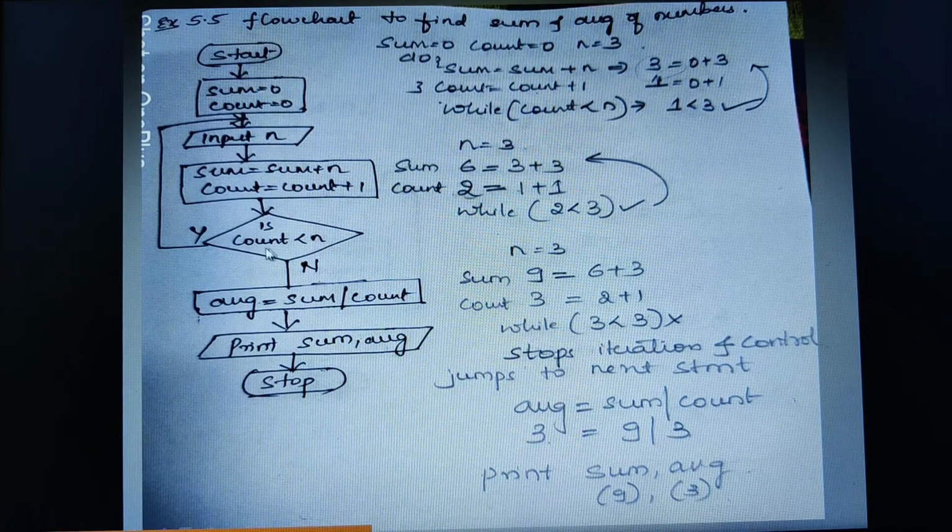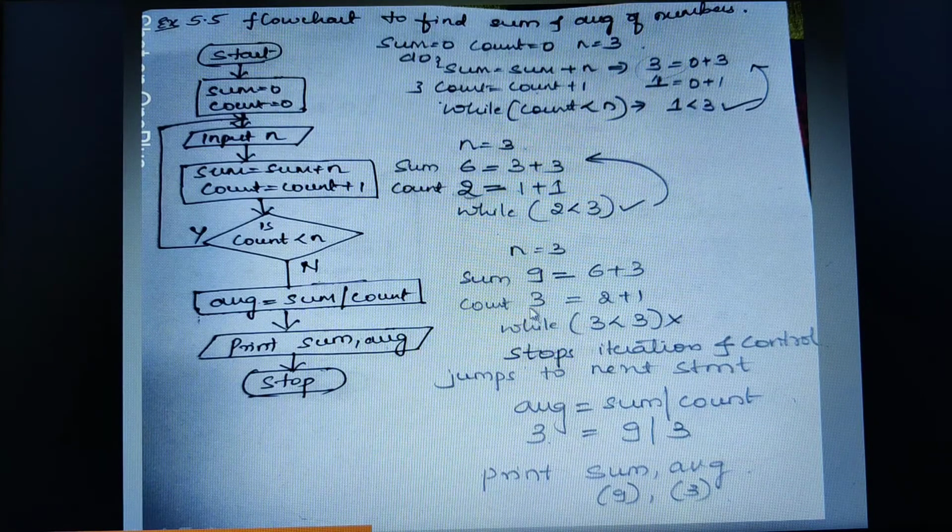Again check the while condition, whether count is less than 3, whether 2 is less than 3. Yes, your condition is true, 2 is less than 3. Again go for the repetition. n remains the same. This time the latest sum value was 6, isn't it? So 6 plus 3, I got the new sum value as 9, and I am storing it in the sum. Next, incrementing the count value, 2 plus 1, we get the count value as 3. Again you check the condition, while count is less than the n value.